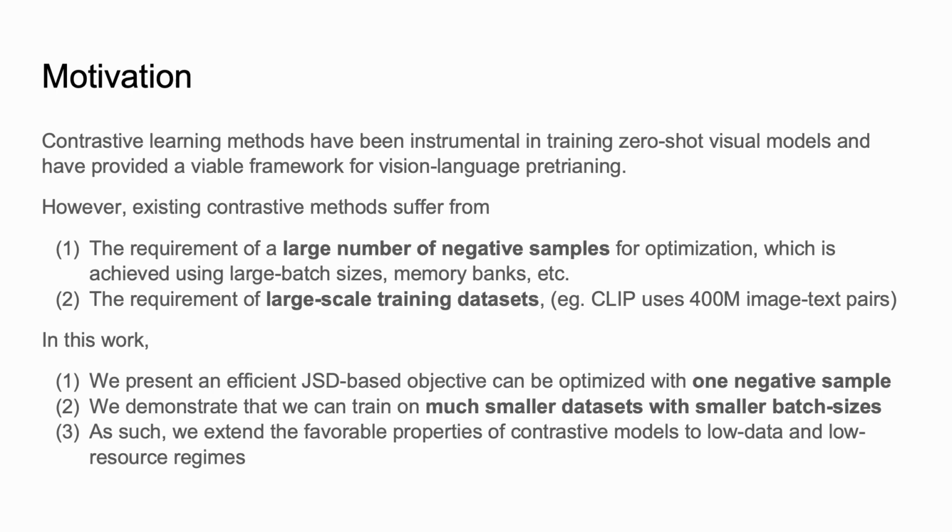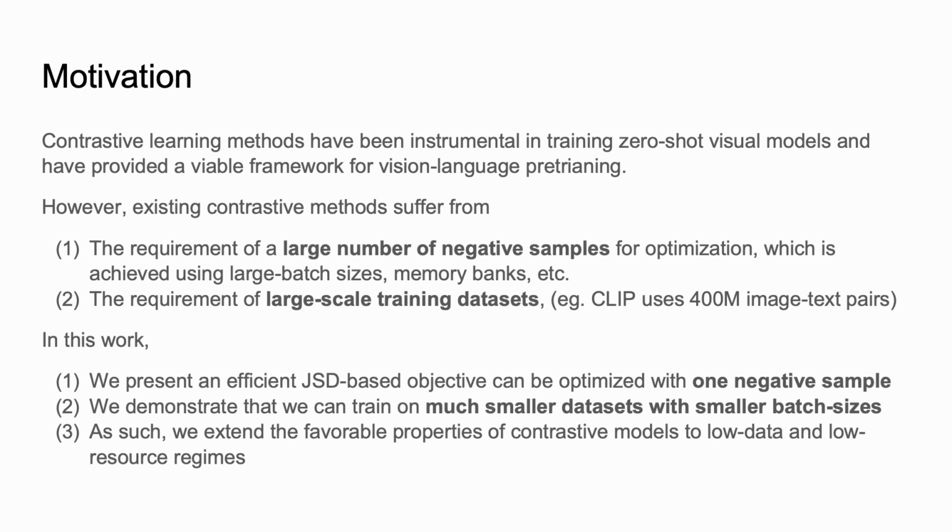The motivation behind this work is to extend the capabilities of multimodal contrastive learning methods like CLIP to resource and data constrained settings by looking at vision language contrastive learning from an information theoretic perspective. Current multimodal contrastive methods suffer from the requirement of a large number of negative samples for optimization, which is achieved using large batch sizes or memory banks, etc., and also require a large-scale training dataset. For example, CLIP uses 400 million image text pairs for its optimization.